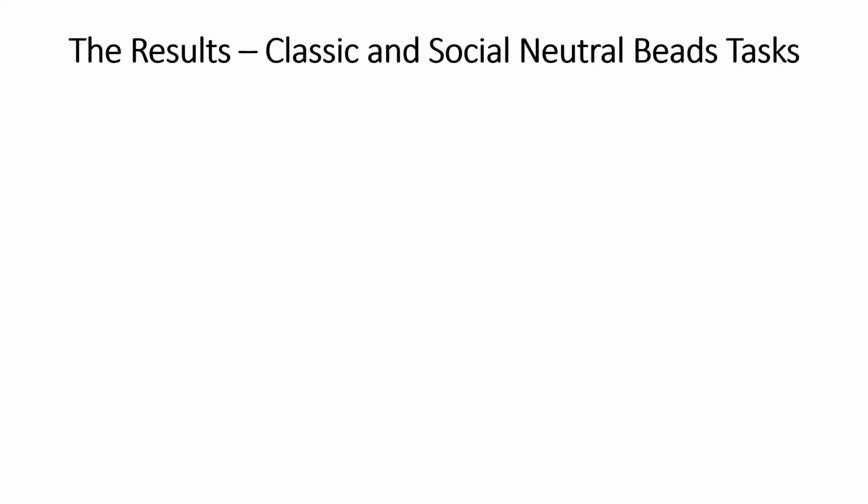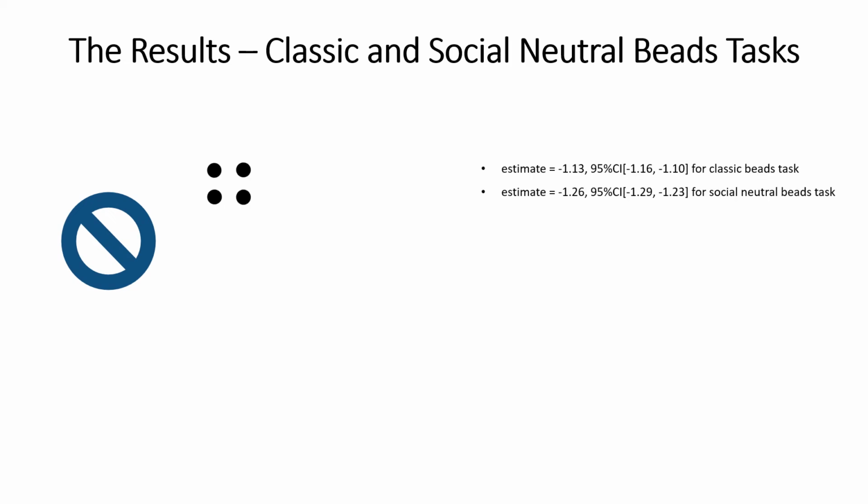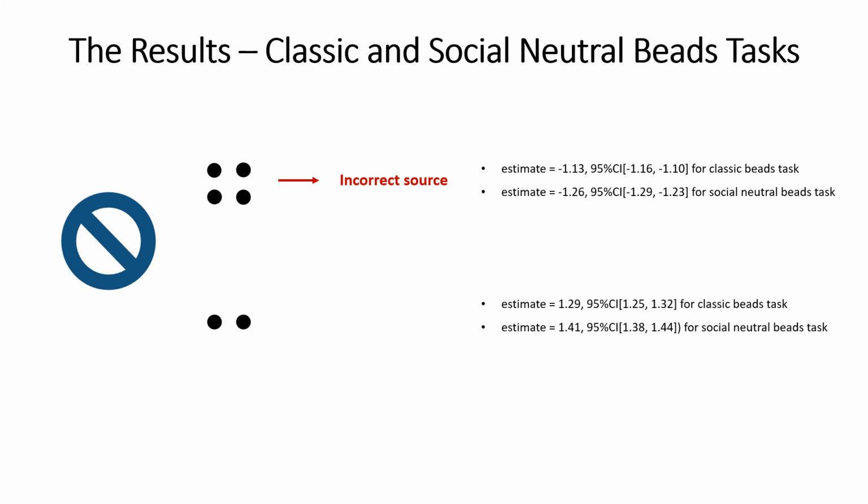In the absence of threat cues, such as in the classic and social neutral BITS tasks, without considering the influences of trait variables, people generally placed significantly heavier weights on the most frequently occurring information in favor of the incorrect source of information, and significantly heavier weights on the least frequently occurring information in favor of the correct source of information. This again indicates a slower belief updating pattern compared to a Bayesian agent.